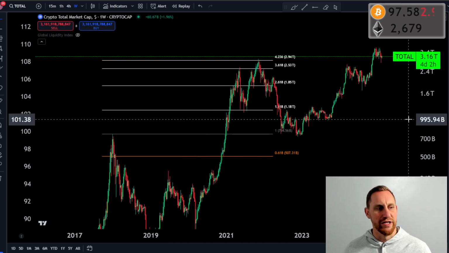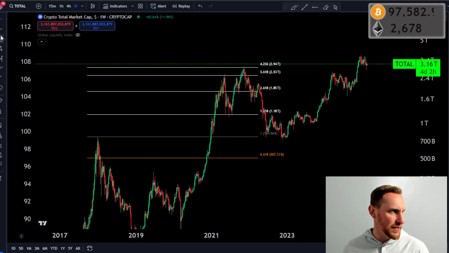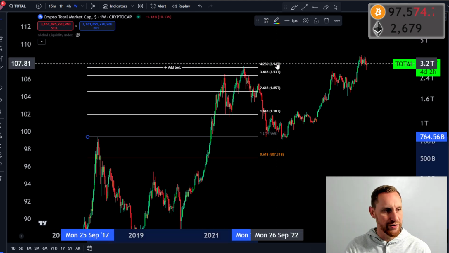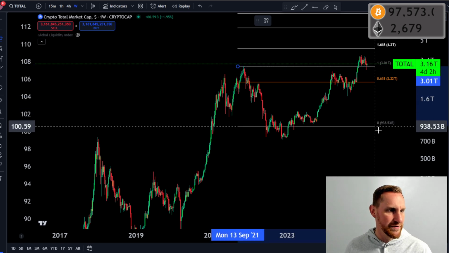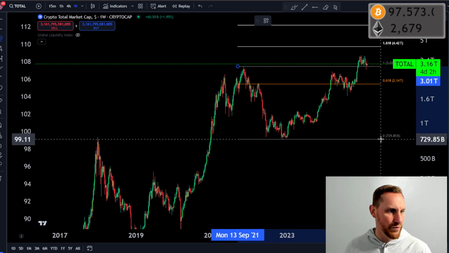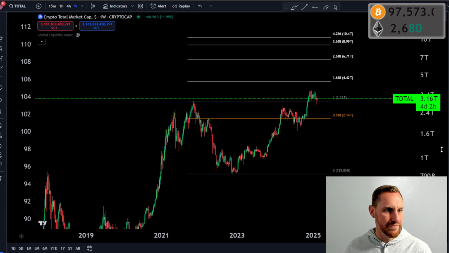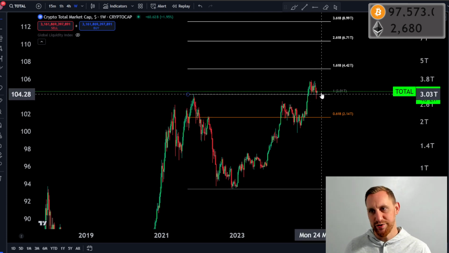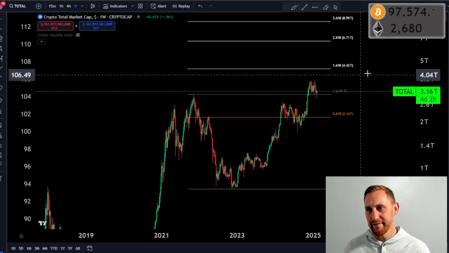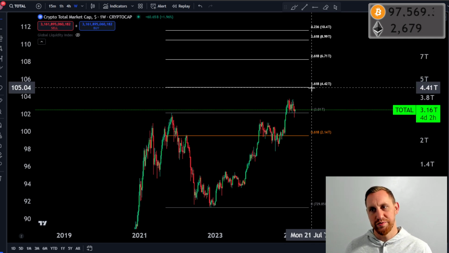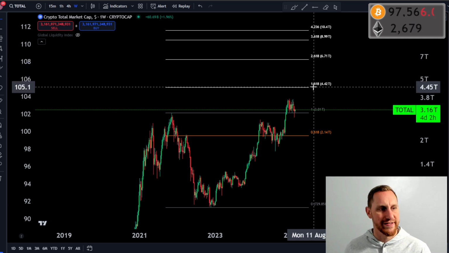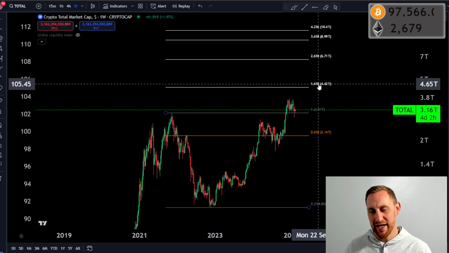Now, what's a little bit different this cycle is if we actually take our Fibonacci, right? We just get rid of this one real quick. So, we can see where our current cycle's Fibonacci levels are. And when we do this, what you'll notice is we're sitting right above the previous all-time high, which we said we were at this point of the cycle last cycle. The 2618 Fibonacci level is interesting because we have not even hit the 1618 Fibonacci level yet, right? We're still sitting below the 1618 Fibonacci level.